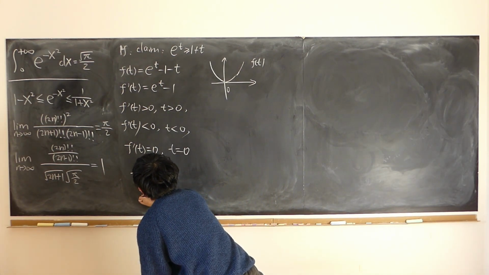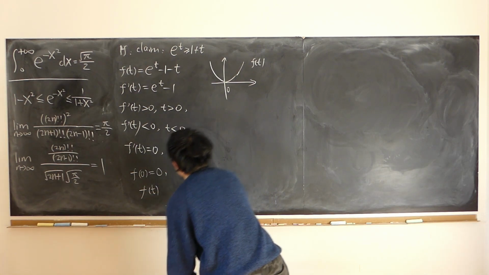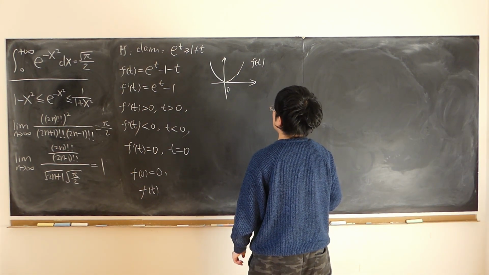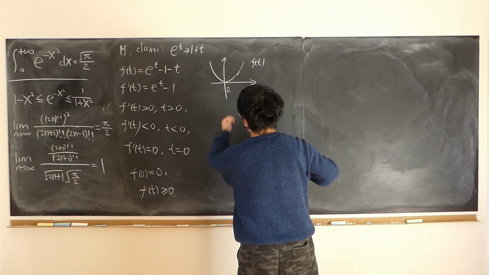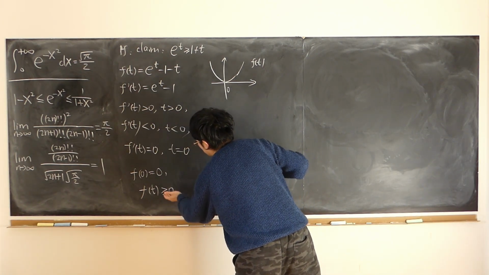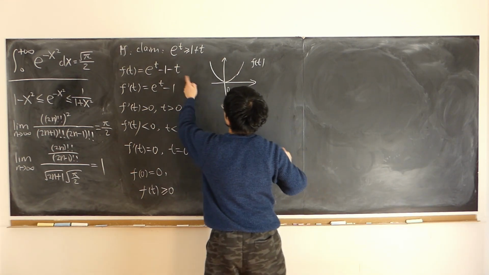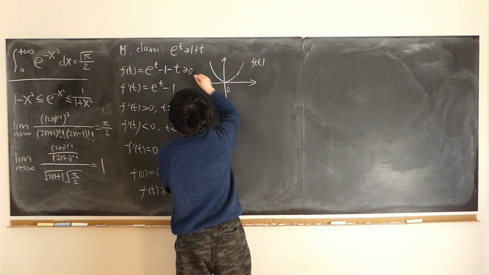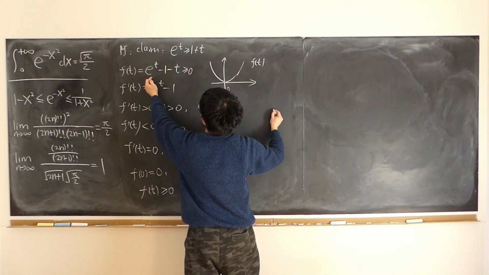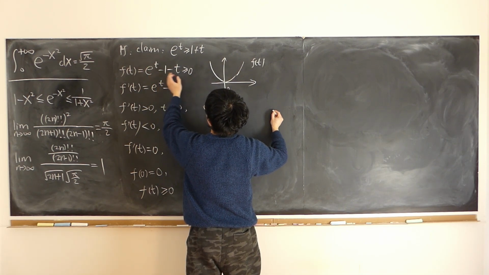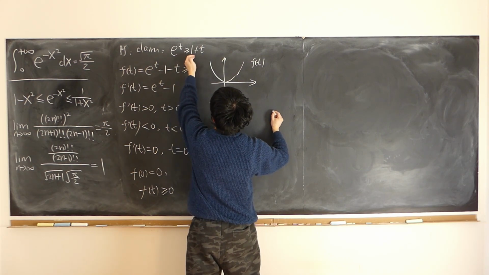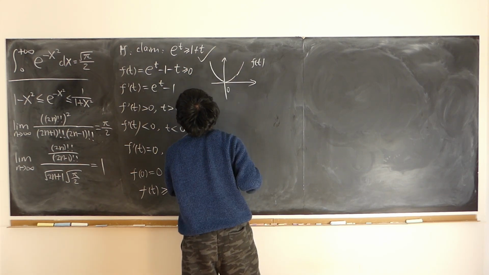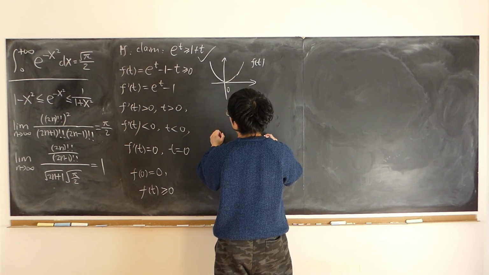So my functional value can be no less than 0. 0 is my minimum value. f of t is greater than or equal to 0, meaning e to the power of t, moving 1 plus t to the other side, is greater than or equal to 1 plus t. This is really true. No restriction to t.